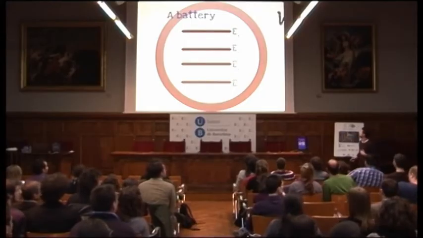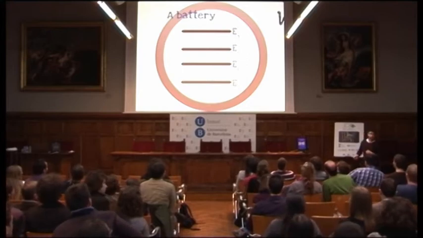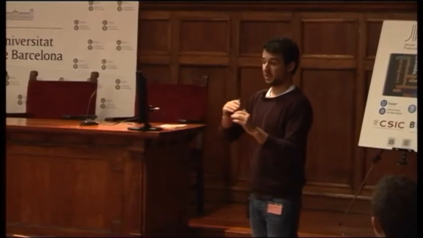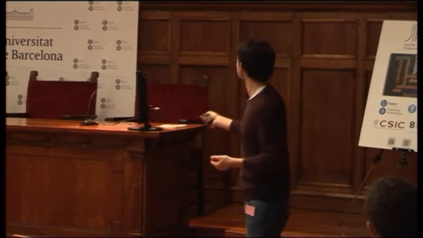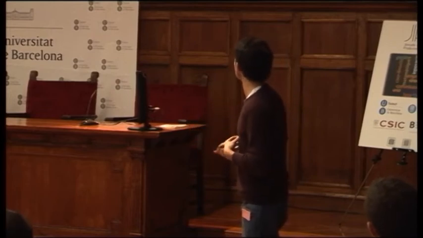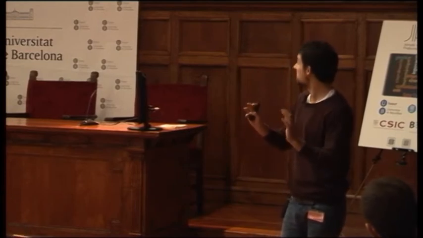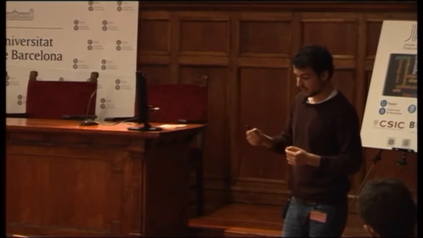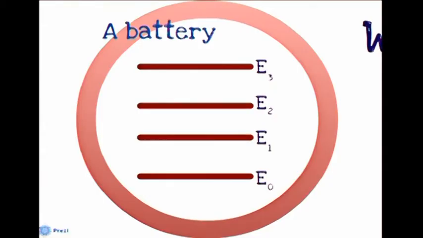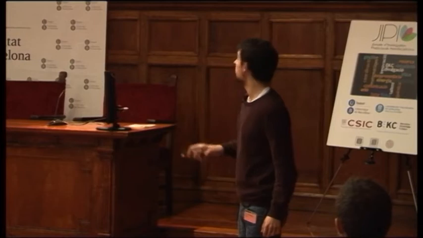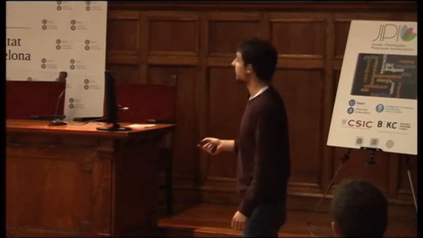This is the setting. So we'll just have a battery, which is simply some energy levels. So this is the lowest one, and then they go up. And then in this battery, we'll have a state. So it's a quantum battery, so one can think of an electron or a photon or any quantum system, then this state can be in any of these energy levels. So usually, we will describe it as a probability distribution. So this would be a representation of a state.